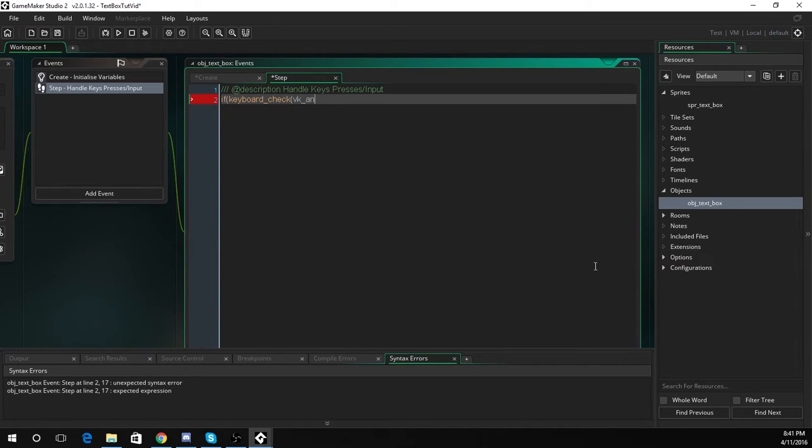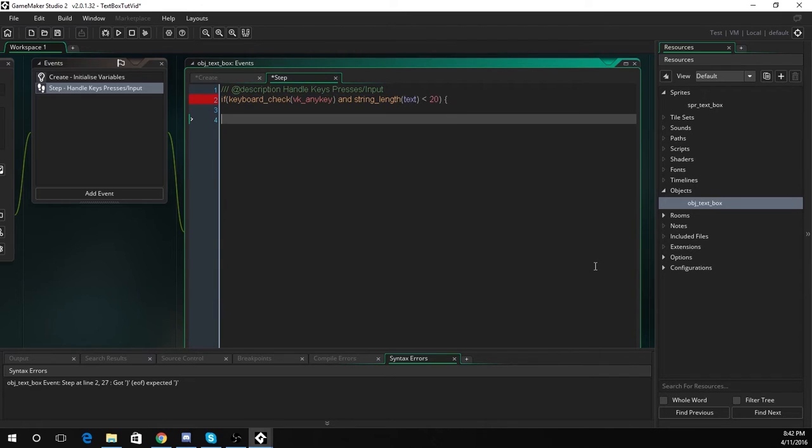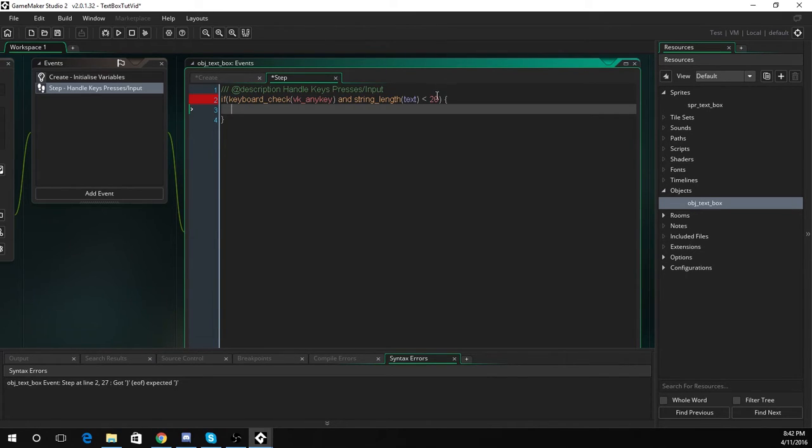We'll just check vk_anykey. This is the code for checking any key on the keyboard to see if any key was pressed, whether it's H, delete, insert, anything. And we'll make sure that the length of our string, so text, is less than a certain amount. Let's set that to 20 for now. That will make sure that we have not hit the max of 20. So we have no syntax errors. That always confuses me, this little box, it's pretty slow.